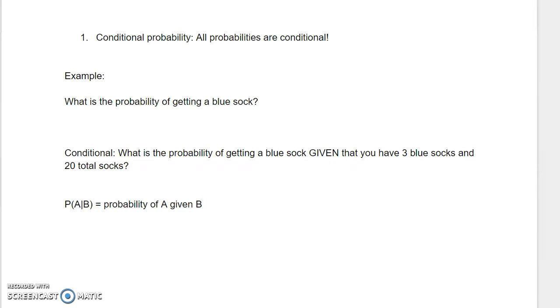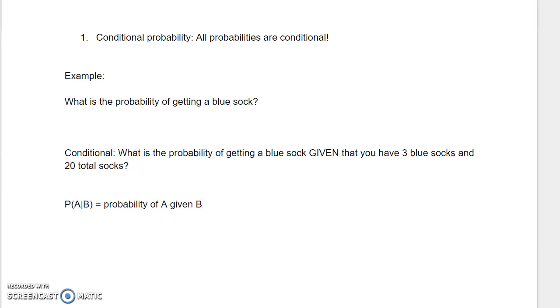Most people are terrified of conditional probability. They see those conditional probability signs and they freak out. But here's the fact: you don't need to be afraid of conditional probability. You know why? Because all probability is conditional.